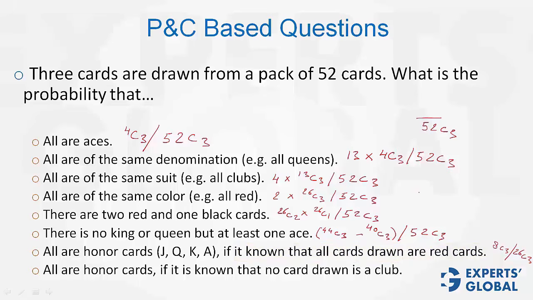Try solving it yourself. It's given that no card drawn is a club, and therefore the denominator will no longer be 52C3. It will be only 39C3 because it has been given that clubs have to be discarded. In the numerator also, we will not take cases where clubs are involved. So in all, there are 16 honor cards, but removing the club's honor cards, there are only 12 honor cards. So the required probability is 12C3 divided by 39C3.